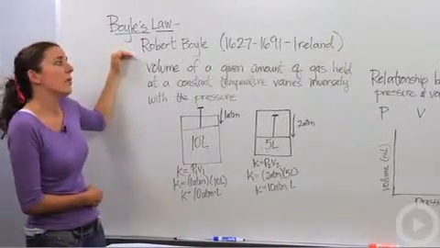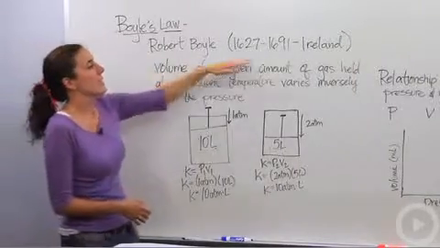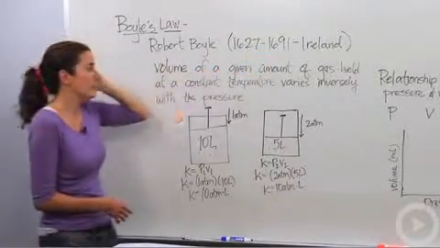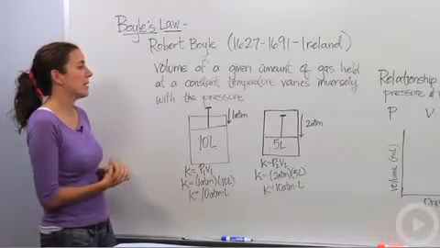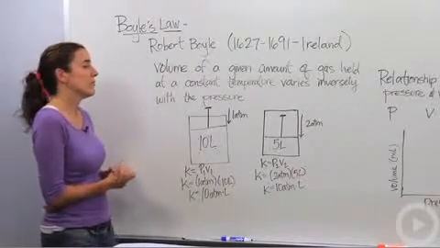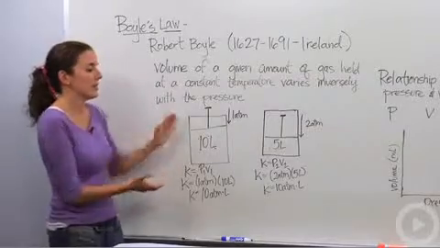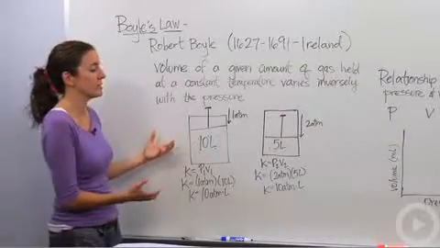Boyle's law was discovered by Robert Boyle, coincidentally, in the 1600s. He was in Ireland. He did some chemistry back then. And he discovered that the volume of a given amount of gas held at a constant temperature varies inversely with the pressure. All right, so what does that mean? Let's look at this picture, and this actually helps us describe that.